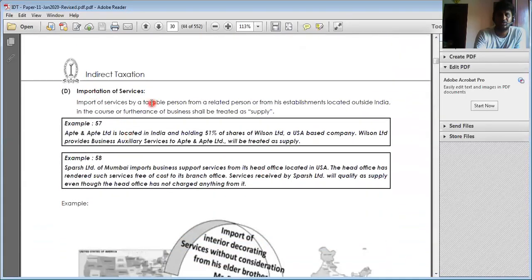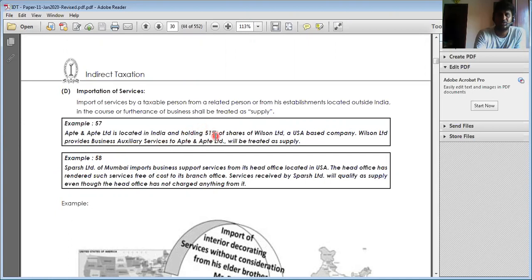Now we are going to see import of services from a related person, or by any person, from a related person or from his establishment located outside India. Apt Limited is located in India and holds 51% of the shares of Wilson Limited, a USA based company. Wilson Limited provides business support services to Apt Limited.